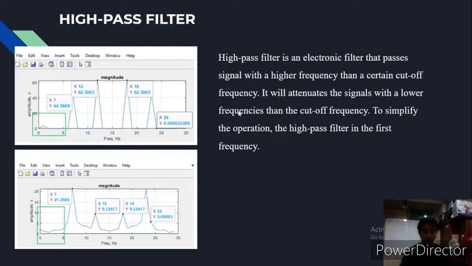A high pass filter is an electronic filter that passes signals with a higher frequency than a certain cutoff frequency. It will attenuate signals with a lower frequency than the cutoff frequency. To simplify the operation, the high pass filter filters the first frequency. The high pass filter signal is over here. This is the first frequency on the green dots.